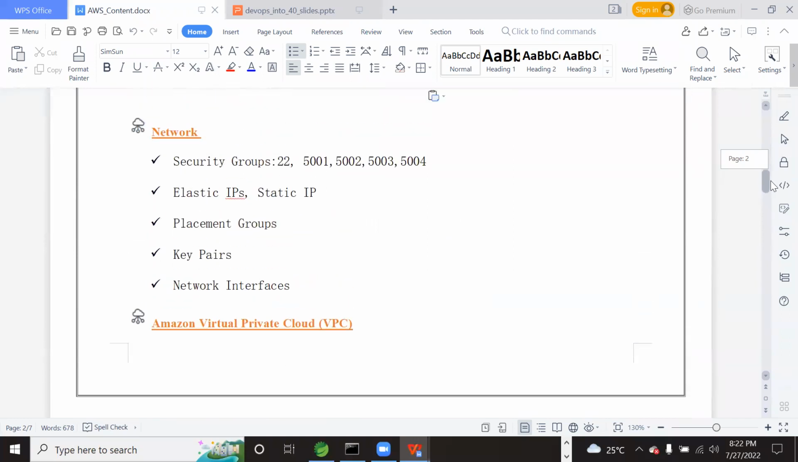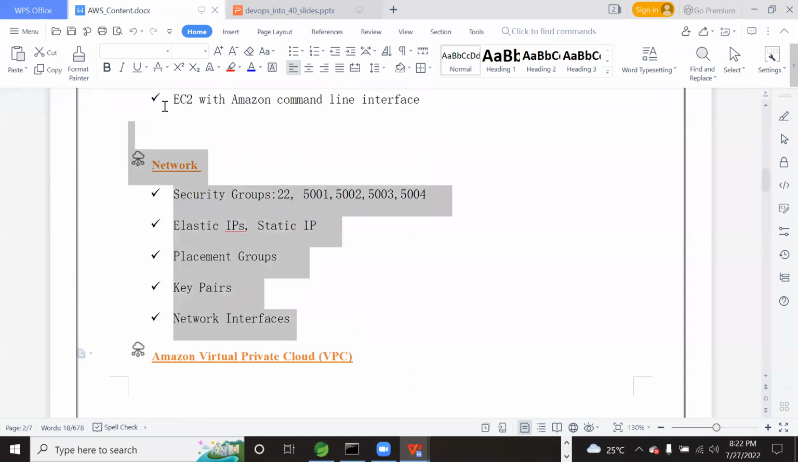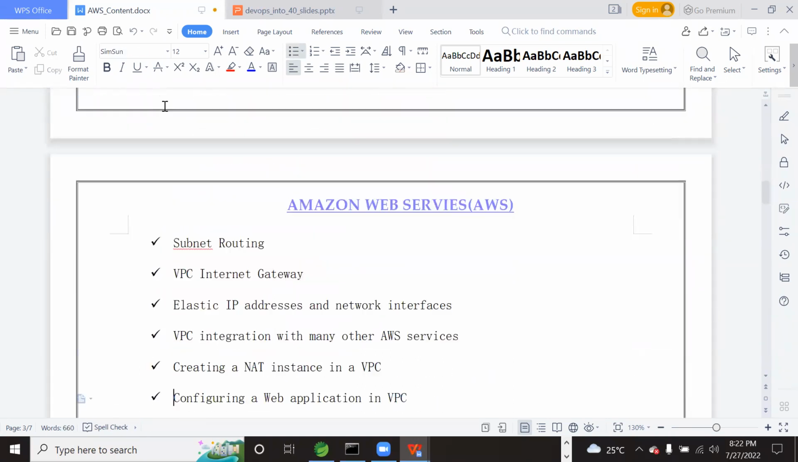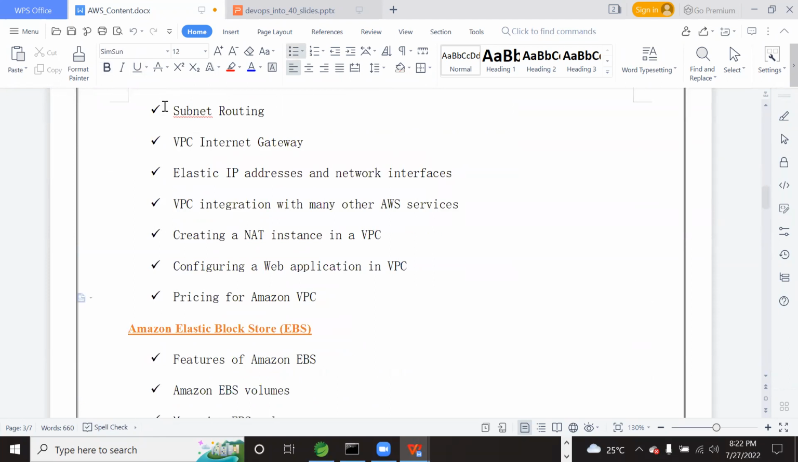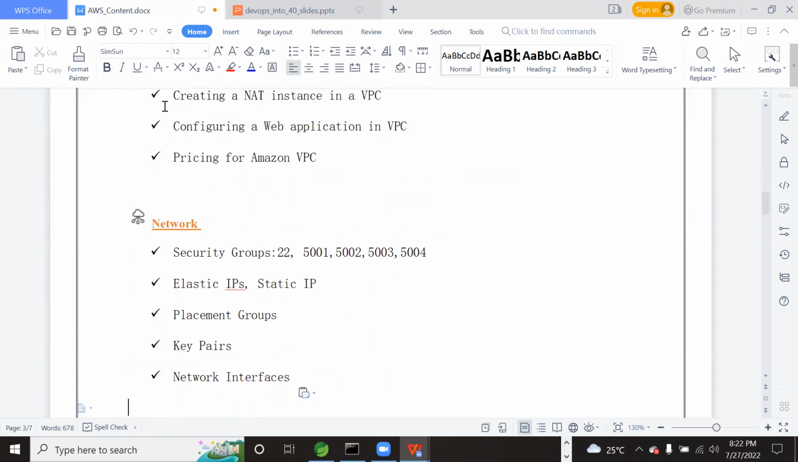As part of this VPC concept, we will learn the networking, because in VPC, if you can see, there is a concept called private subnet and the public subnet, CIDRs. That means the IP address ranges.